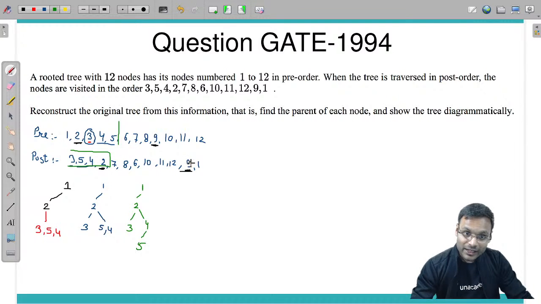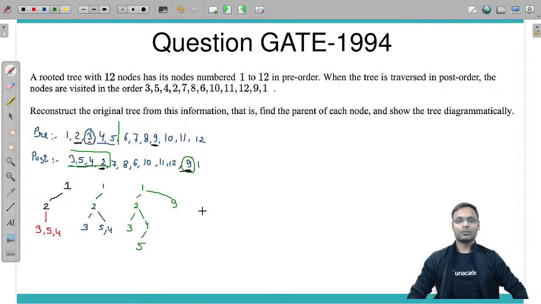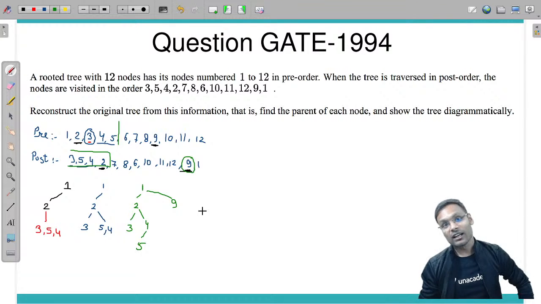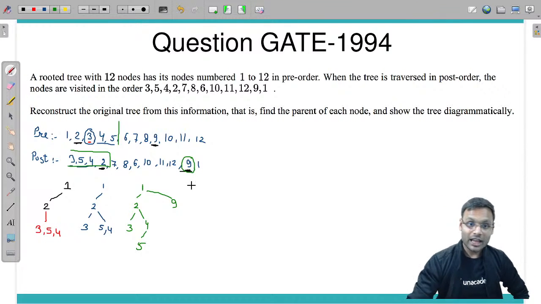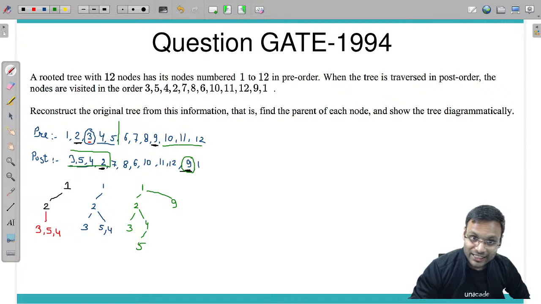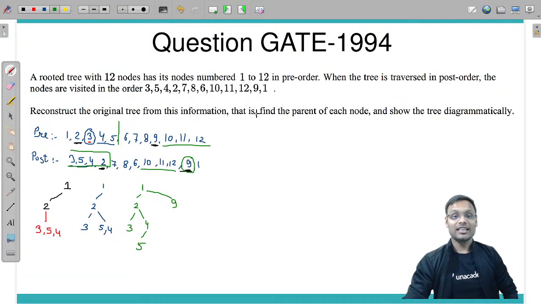From rightmost direction, the last symbol you have traversed is 9, means 9 should be the root of this particular subtree. Some subtree which has been traversed in the rightmost, 9 should be the root. If 9 is root, you just check out 10, 11, 12, and here 10, 11, 12 are in the sequence.